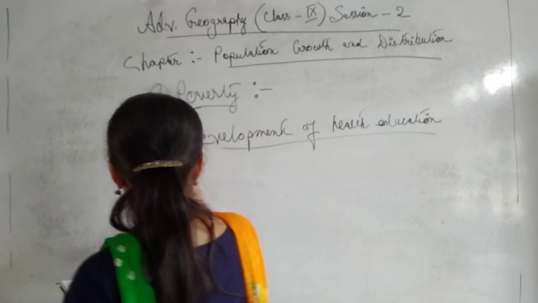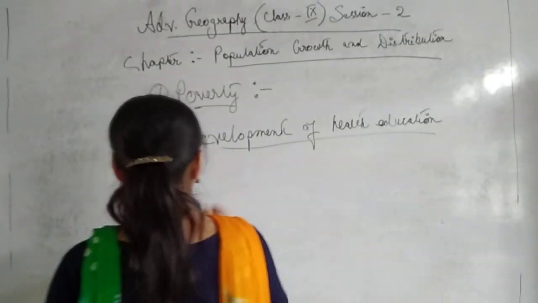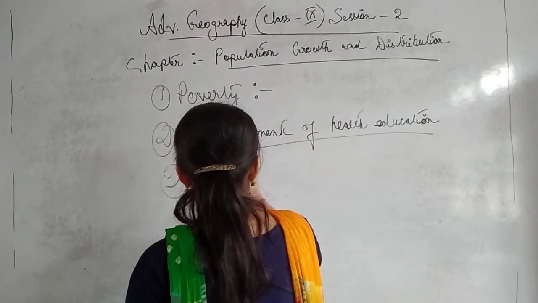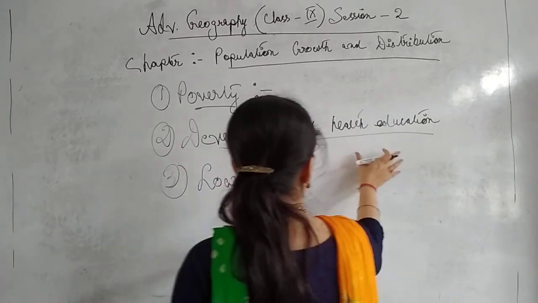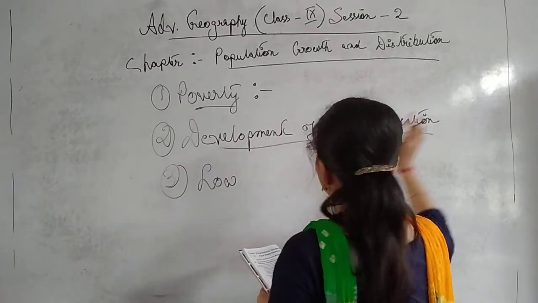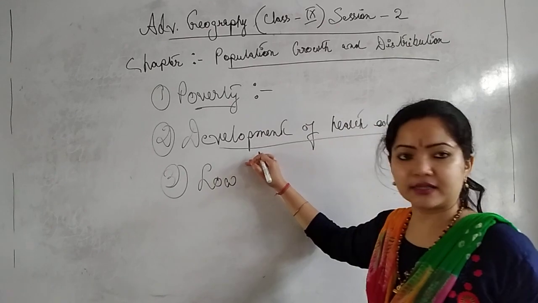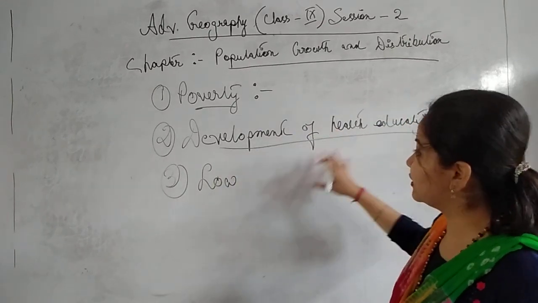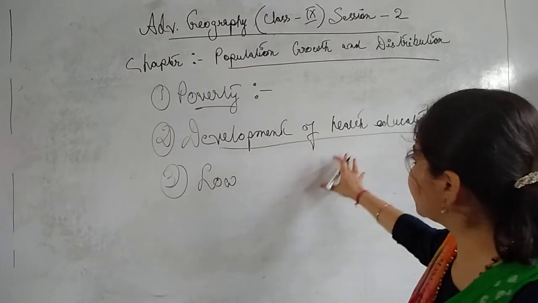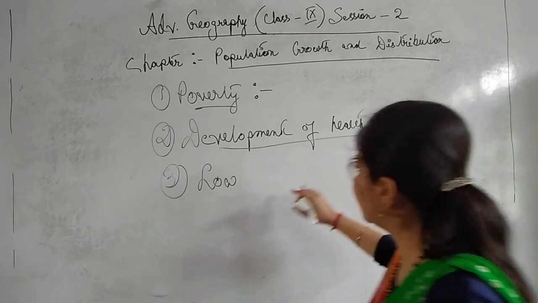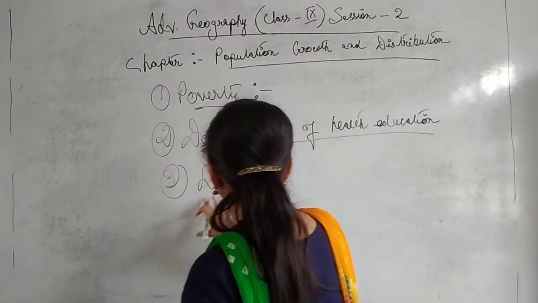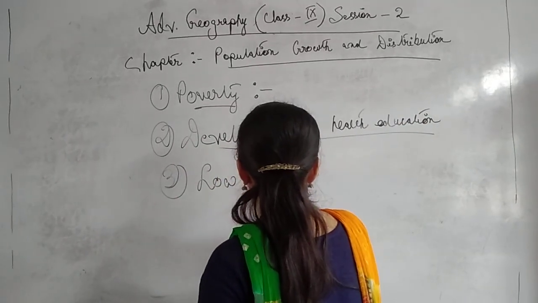Now the number 3 point, we will see, is low death rate. Yes, the same thing as I told here. This is due to the development of nutritional facilities and health care, which are included in development of health education. Now the third point is low death rate.